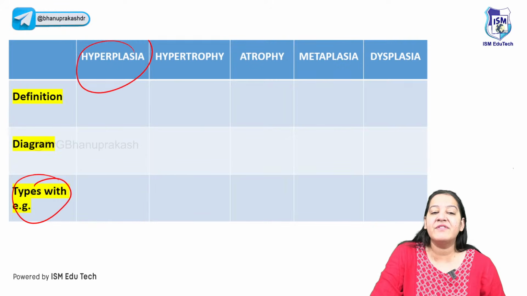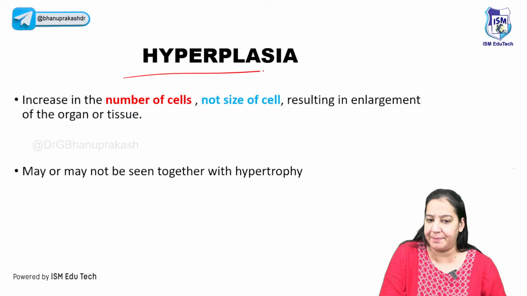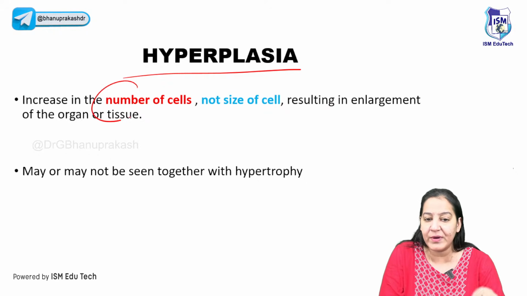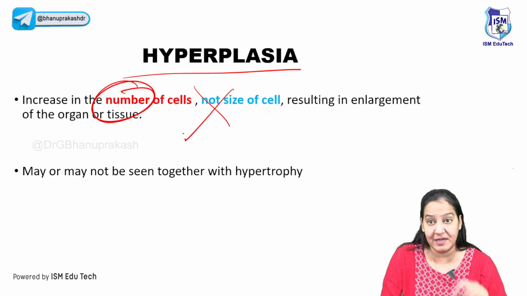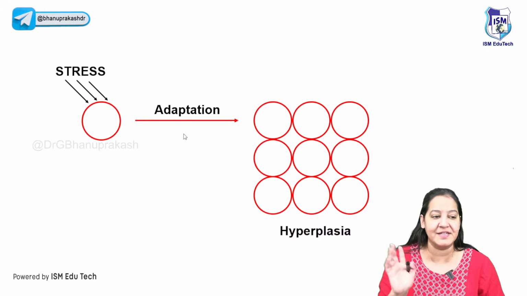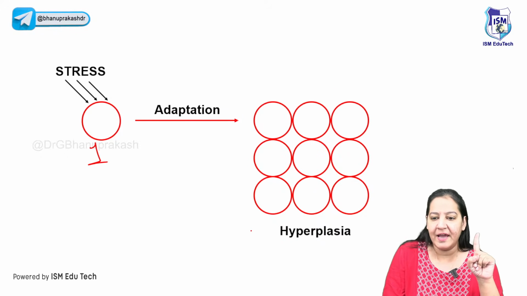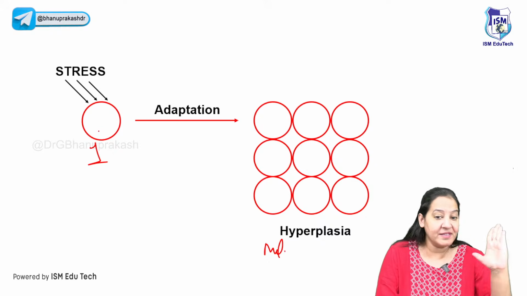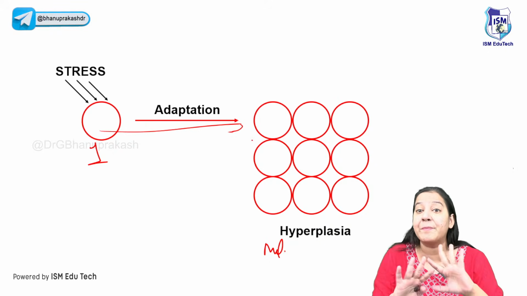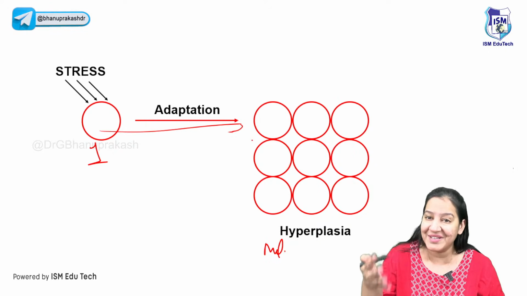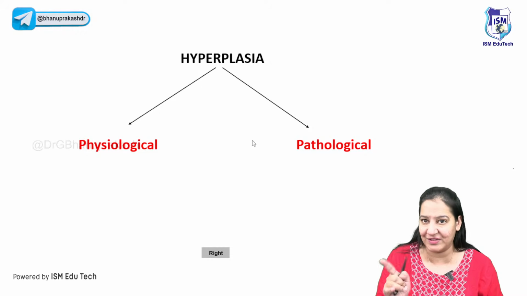So let me start with hyperplasia. The first one is hyperplasia. I already told you it's an increase in number, not the size. You can see the diagram, a beautiful diagram. Here we have drawn one cell and here multiple cells are there. But the size is the same. If you see the size, it's approximately the same. So only the number is increasing. It's hyperplasia because of the stress.